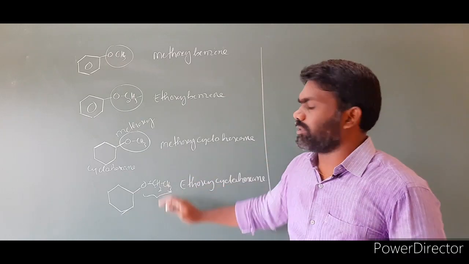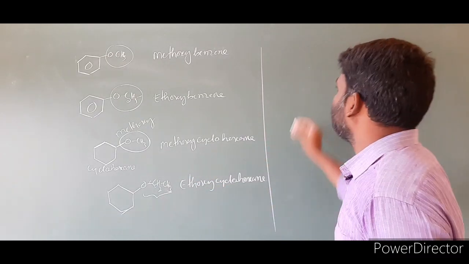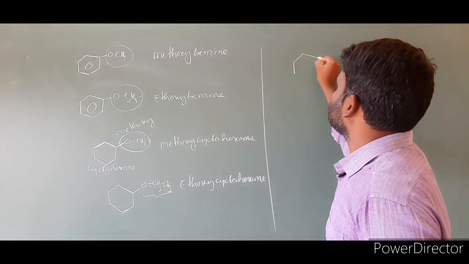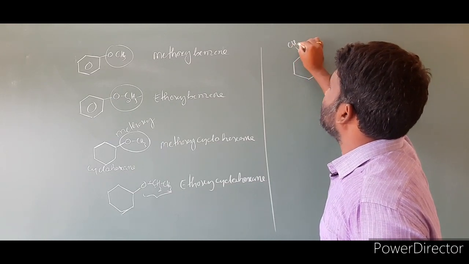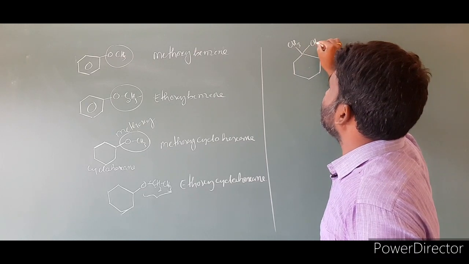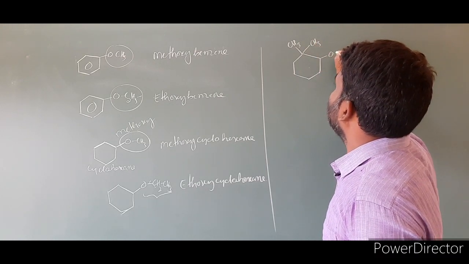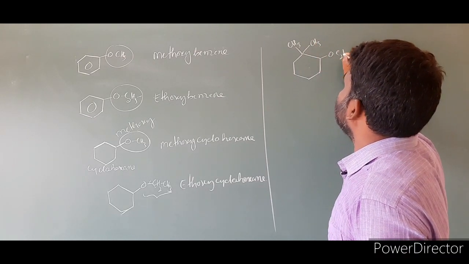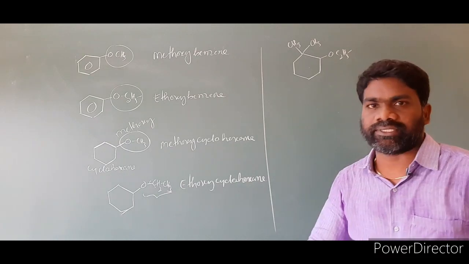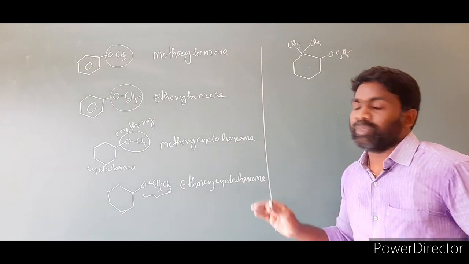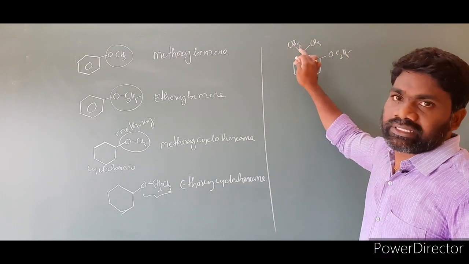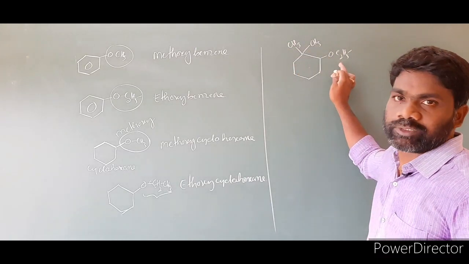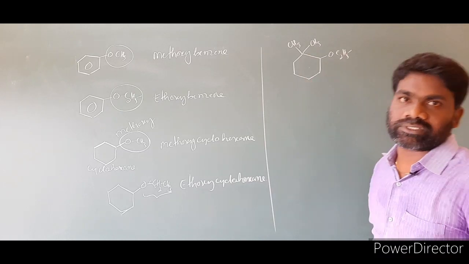Suppose upon this molecule some more substituents are there. Suppose I am taking like this. Here one CH3 group is present, here another CH3 group is present, here O, C2H5 group is present. Imagine this is the molecule. Look at this example well. Here two methyl groups and one ethoxy group are present. Then how do you write the name of this compound?